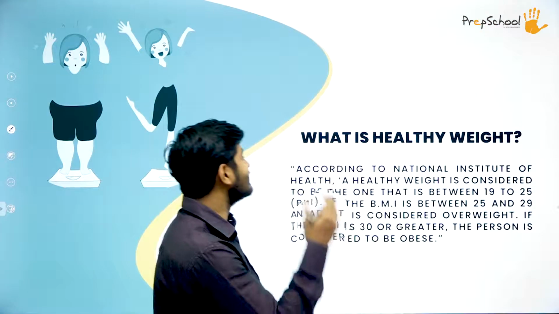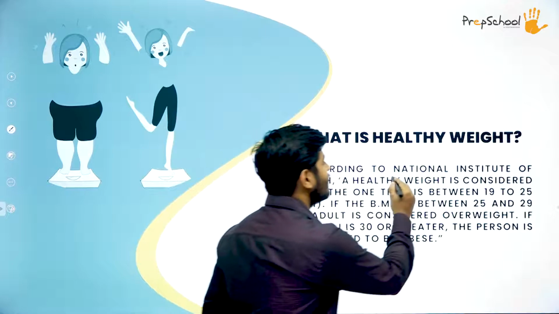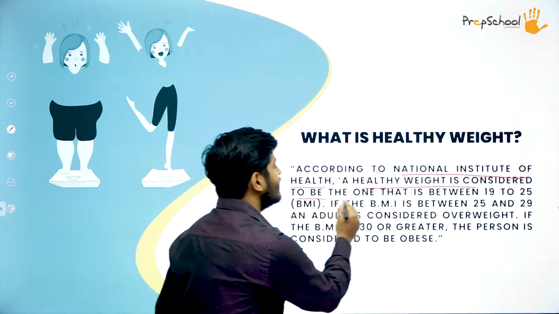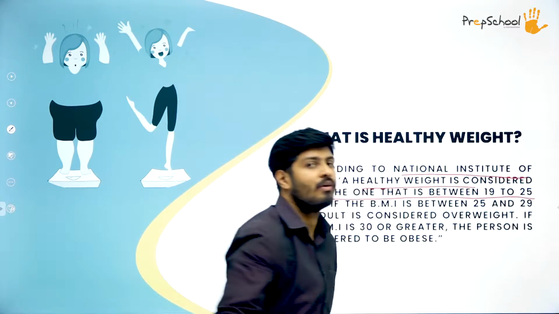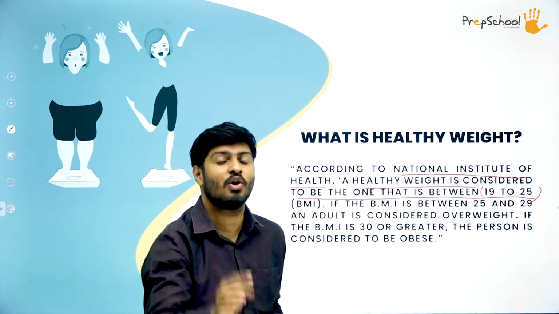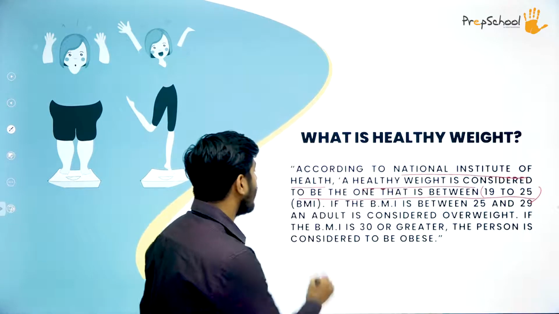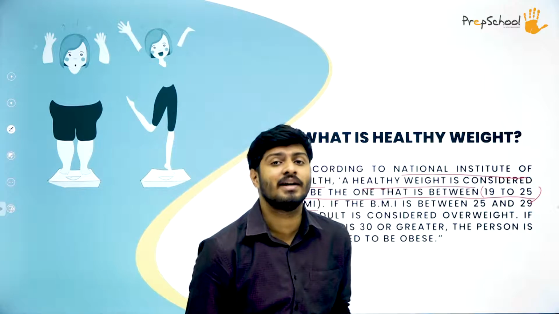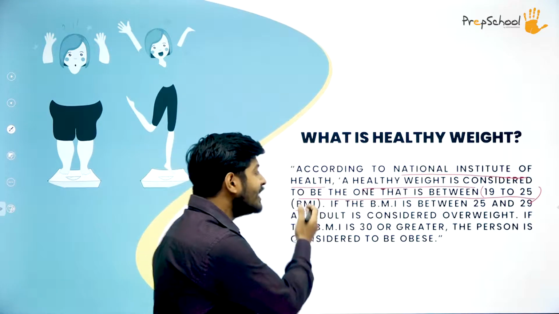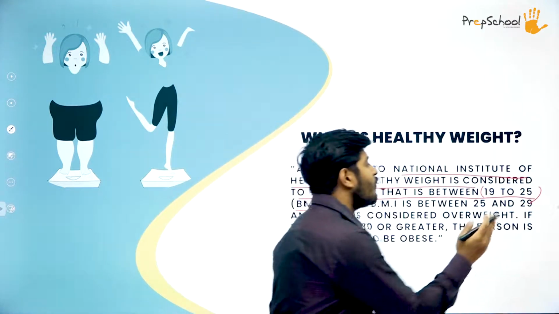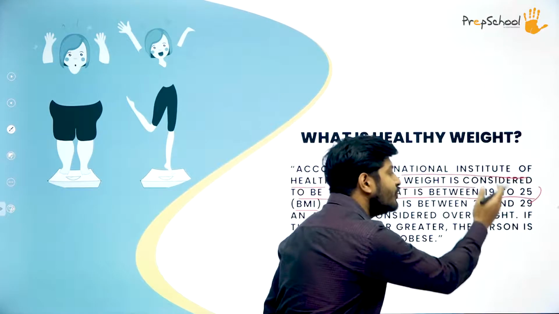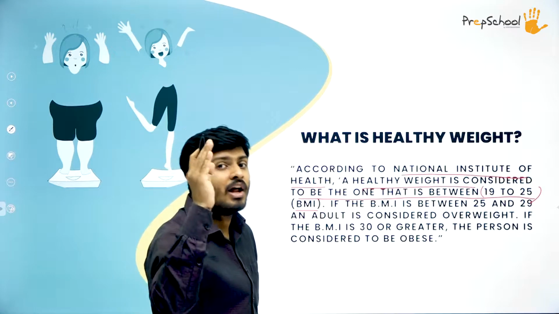So what exactly is a healthy weight? According to the National Institute of Health, a healthy weight is considered to be the one that is between 19 to 25. Now keep in mind, this 19 to 25, we are not talking about kgs or kilograms or pounds. We are talking about the BMI, which you have already studied in 11th standard. What is BMI? Body mass index. So according to BMI, if your BMI is between 19 to 25, then you will be considered as normal weight.